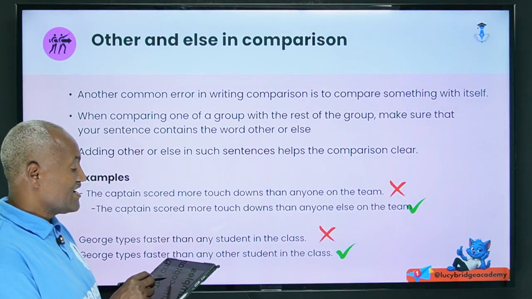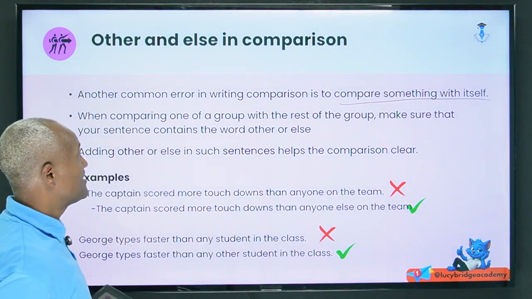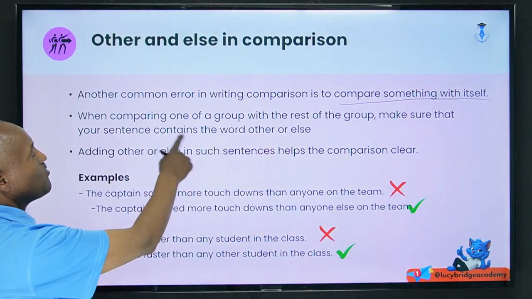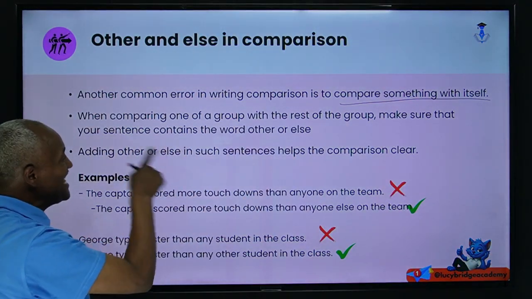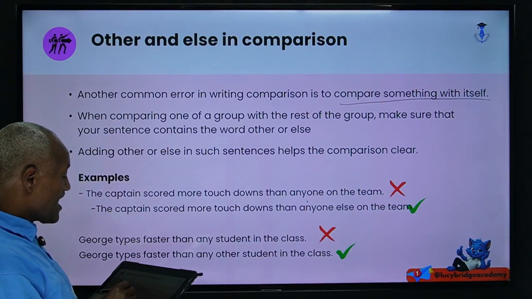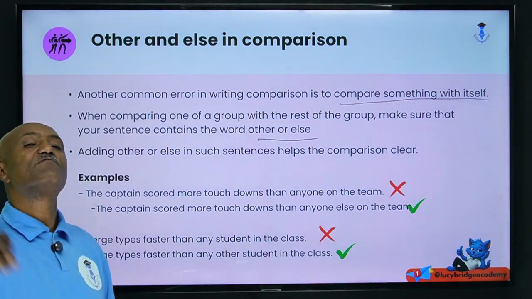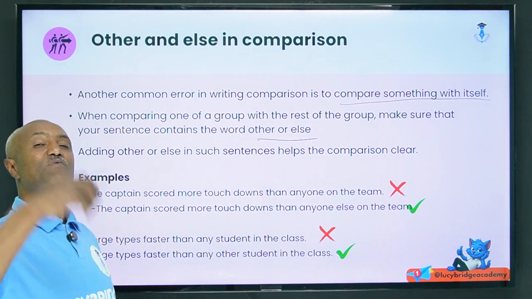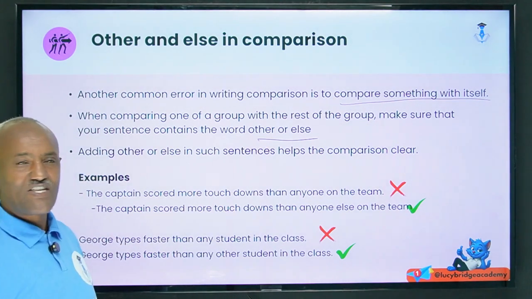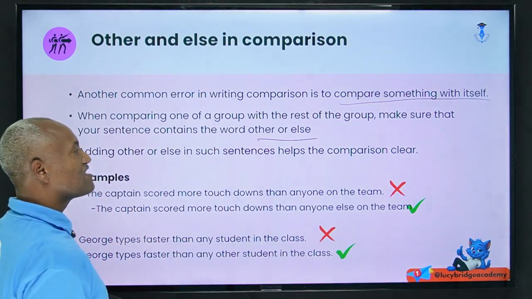Another common error in writing comparison is to compare something with itself. Remember this one. When comparing one of a group with the rest of the group, make sure that your sentence contains the word other or else. This must be present to separate him from the group. Otherwise, you are comparing that person with himself because he is a member of that group. So adding other or else in such a sentence makes the comparison clear.